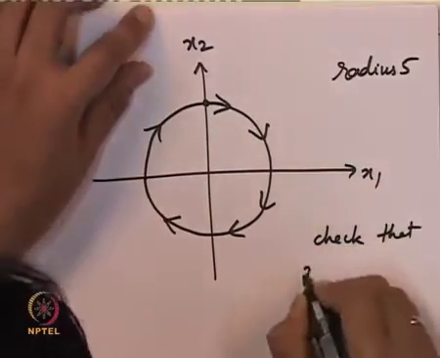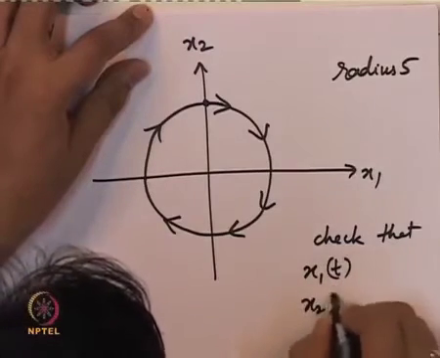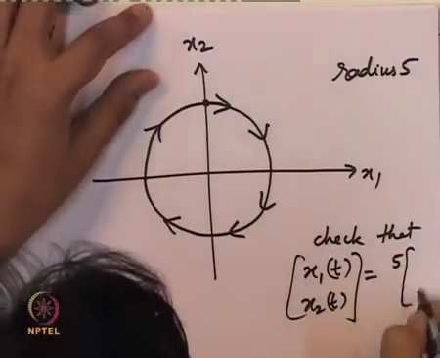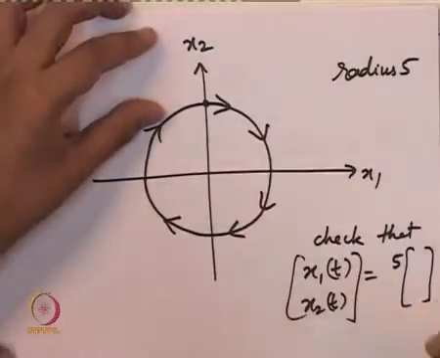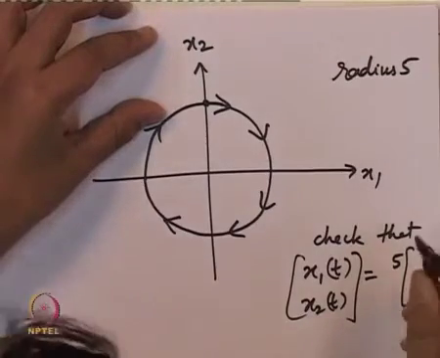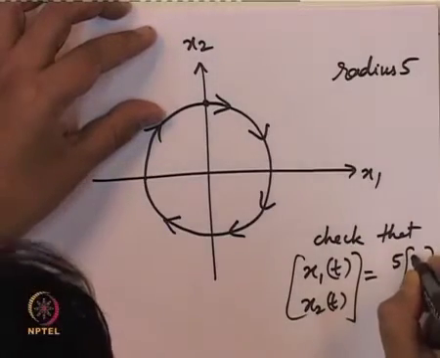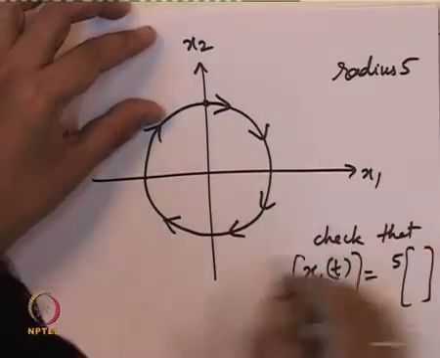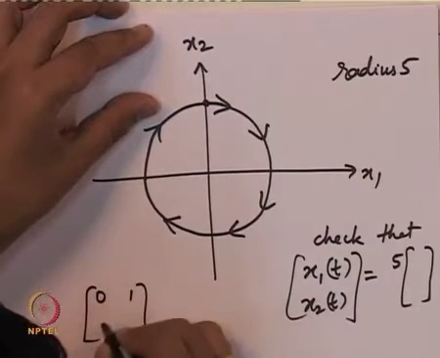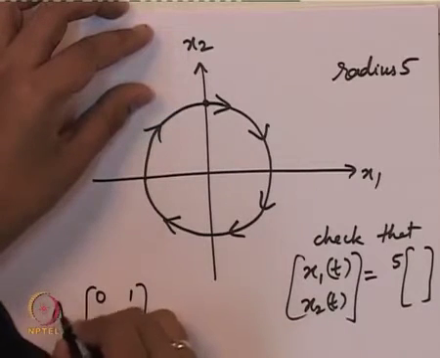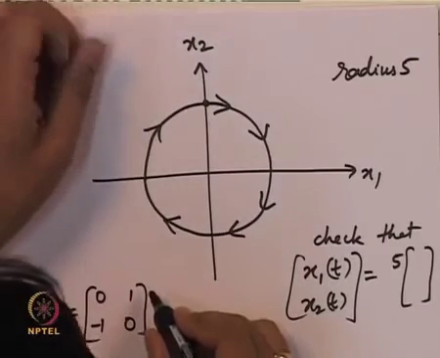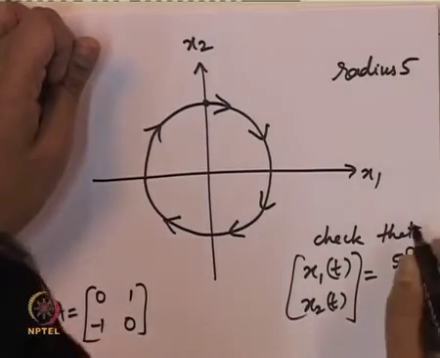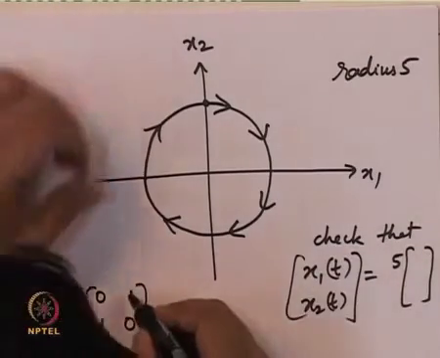So check that x1 of t, x2 of t equal to 5 times... Along a circle, x1, x2 are like cos and sine of a function of what frequency? Just cos t and sine t. Why? Because omega is equal to 1. For this particular A, the solutions x1, x2 are equal to cos and sine of these quantities, of radius 5. And why cos t, sin t?